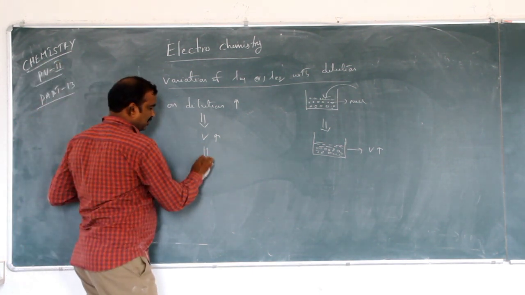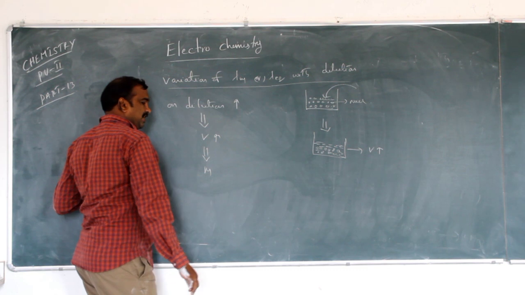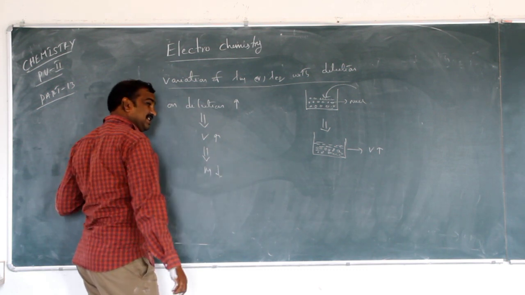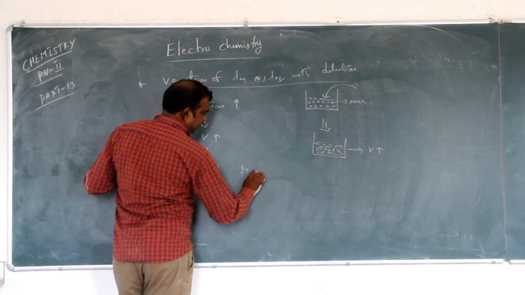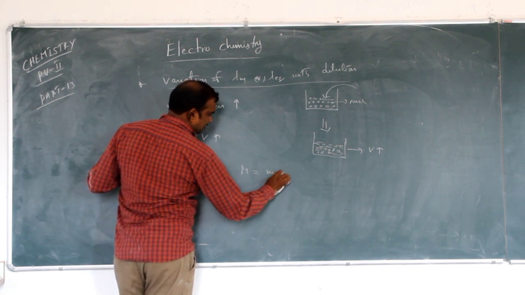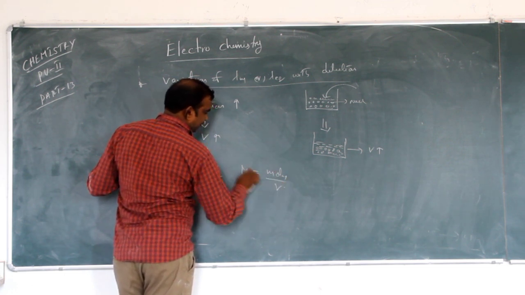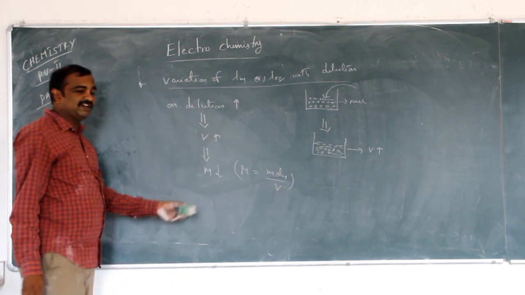So what happened to molarity? Molarity decreases. How? Molarity is equal to number of moles per liter. That means volume.